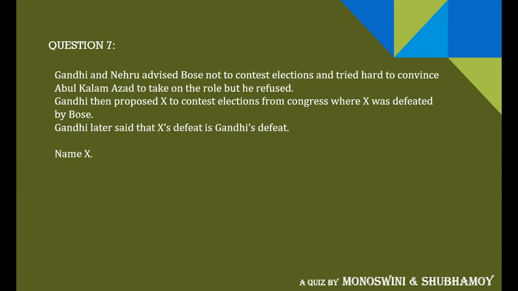They first went to Abul Kalam Azad, but he refused. Then Gandhi proposed X to contest elections. X was at that time nowhere in the picture, but still Gandhi proposed X, where Subhash Chandra Bose stood as his opponent in the election and finally defeated him. After that, Gandhi said that the defeat of X is Gandhi's own defeat.